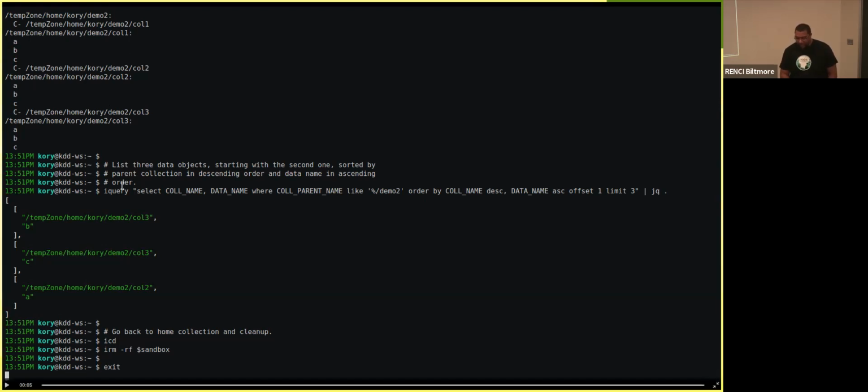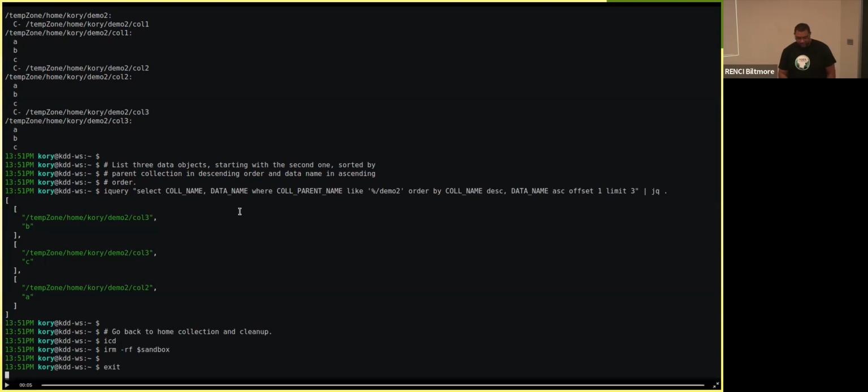And then we use iQuery to run a GenQuery that orders the collection name in descending order. At the same time, it sorts the data name in ascending order. Notice that we've applied an offset to skip the first entry, and only take 3 entries from the result set.